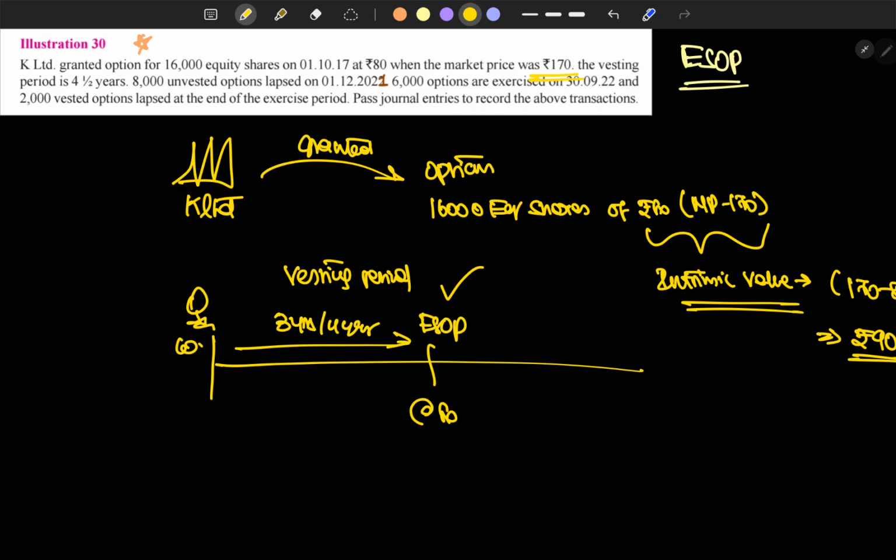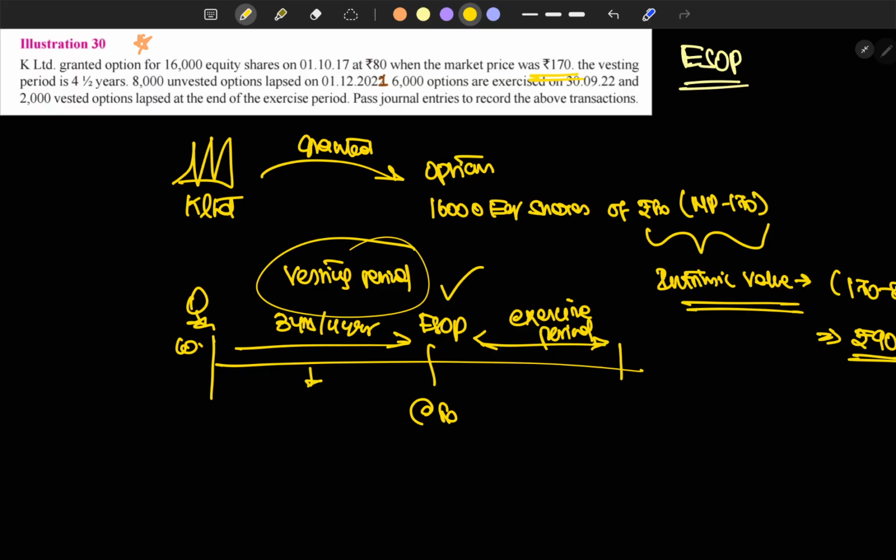Once the vesting period gets over, he goes through the exercise period, in which he can exercise the options and buy the stock at a lesser price than the market price. Okay, this is the exercise period.